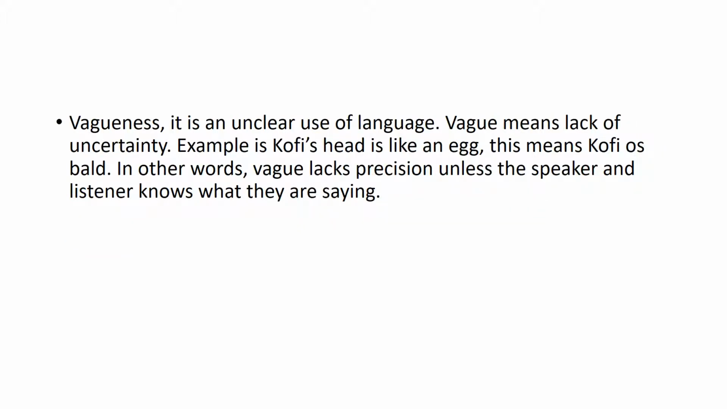Vagueness is unclear use of language. Vague means lack of certainty. Example is Kofi's head looks like an egg.